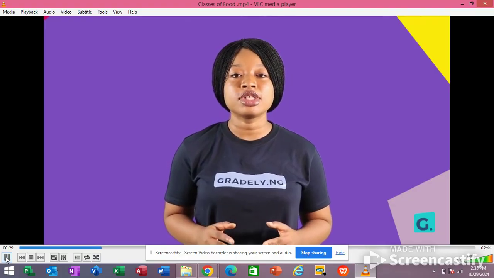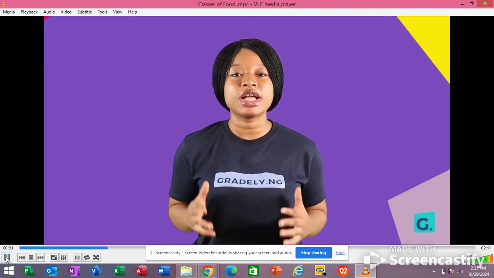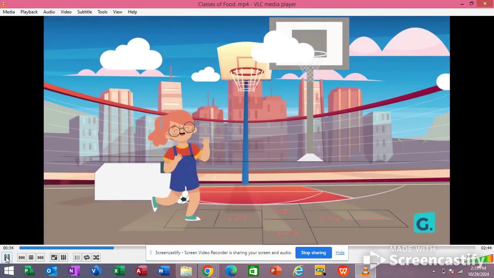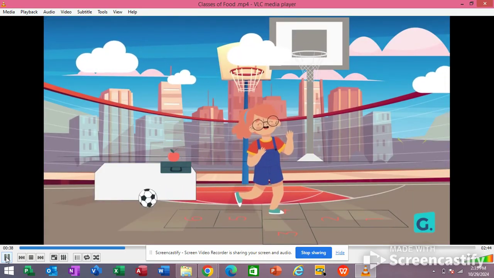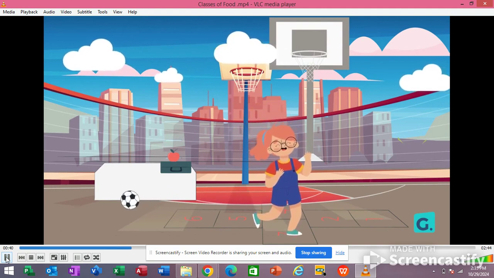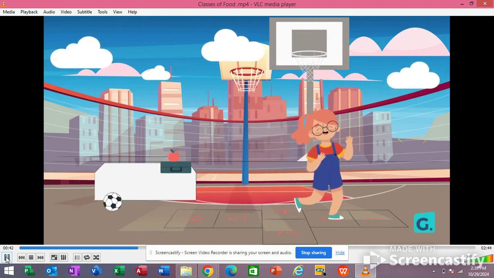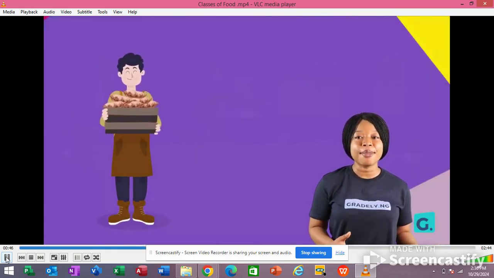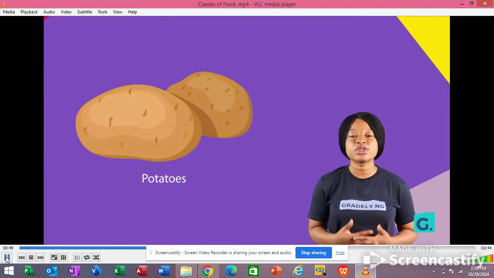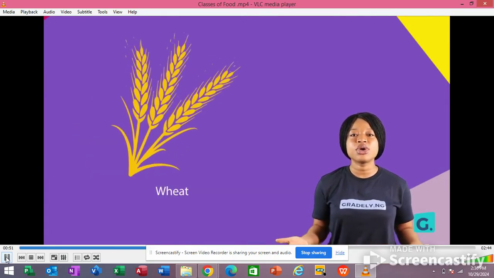During respiration, carbohydrates are oxidized to give energy and heat. The energy is used for work, for example, walking, running, talking, and breathing, while the heat is used to regulate body temperature. Some sources of carbohydrates are yam, rice, potatoes, bread, wheat, and so on.